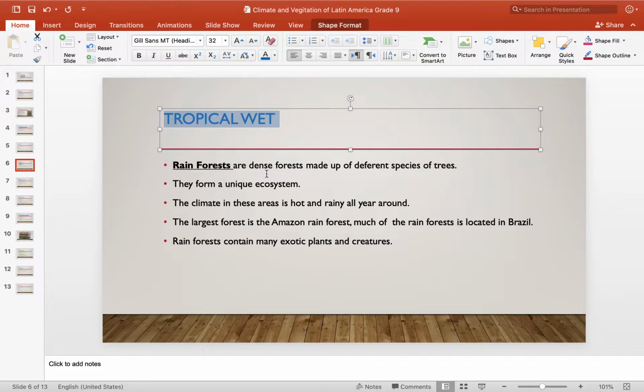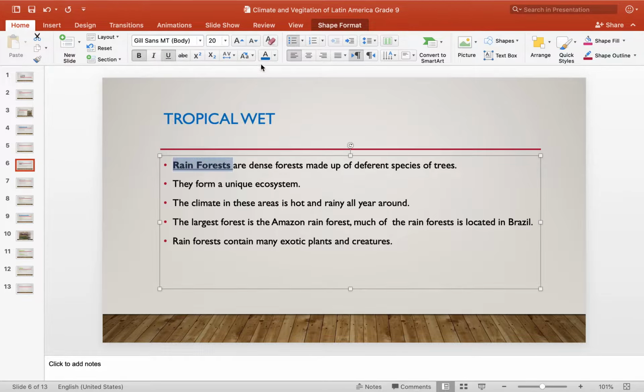Rainforests. They are dense forests made up of different species of trees. So this is the definition, or what we can find in rainforests. What is the nature of them? How do they look? They are dense forests, which means they have stacked trees over trees over trees, covering trees. They are made of different species of trees. So rainforest doesn't contain the same species of trees and plants. It contains different species of trees that are very dense.